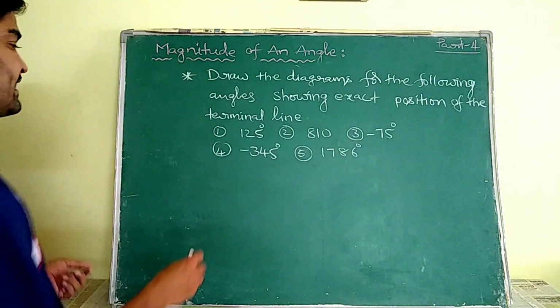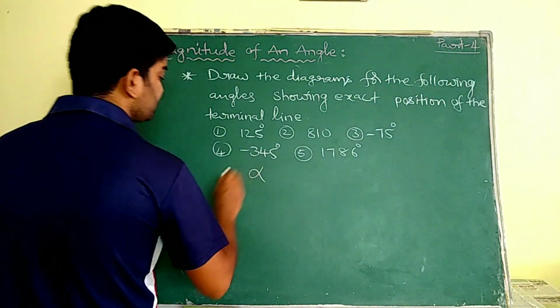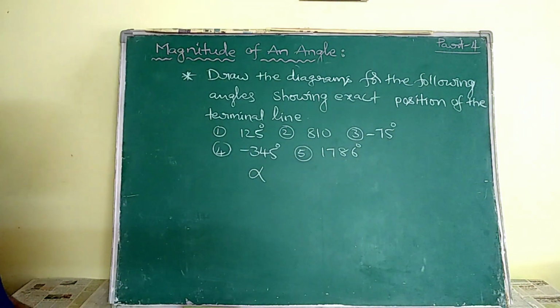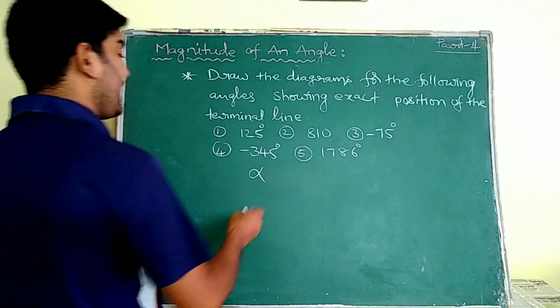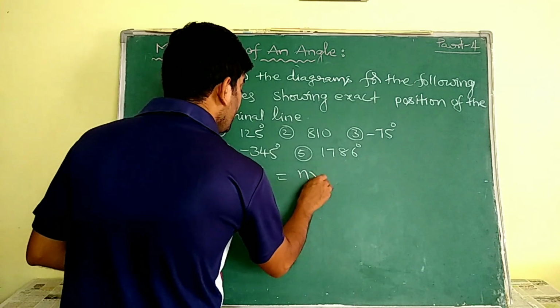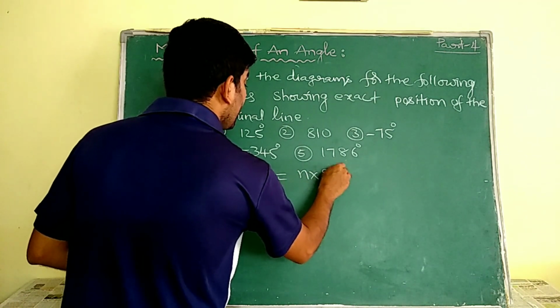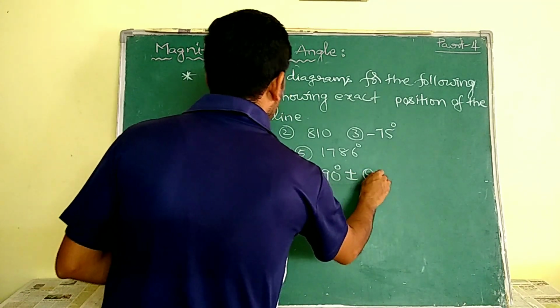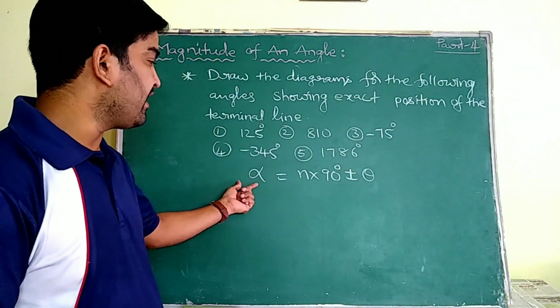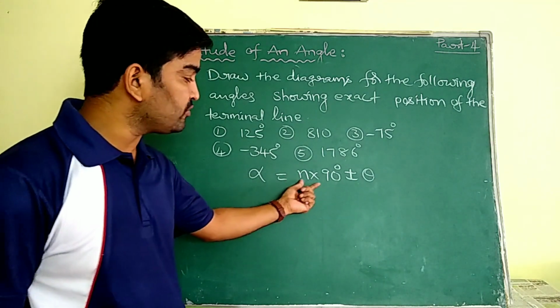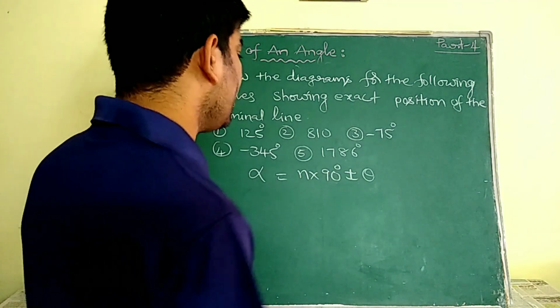So see, let us consider the given angle as alpha. Now express that angle as n into 90 plus or minus theta. We have to express the given angle alpha as n into 90 degrees plus or minus theta.